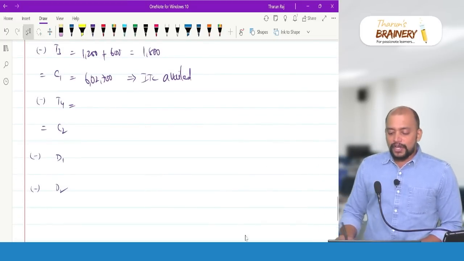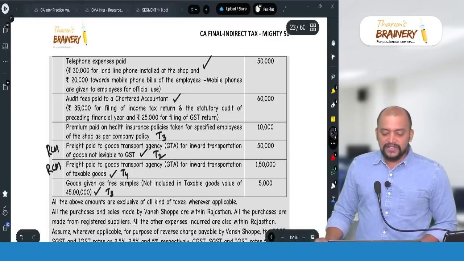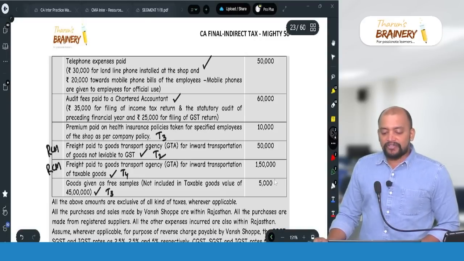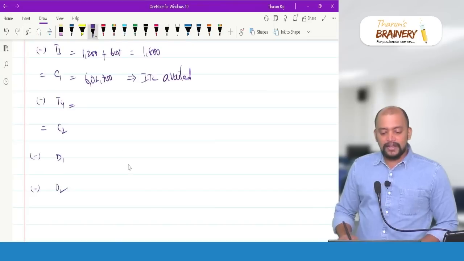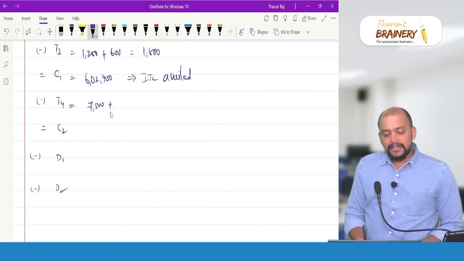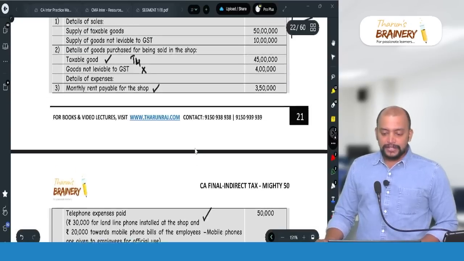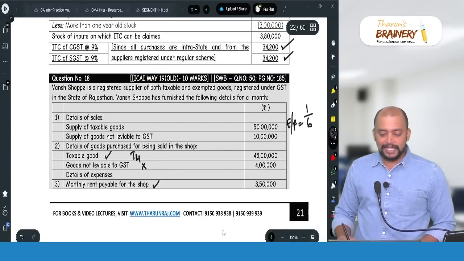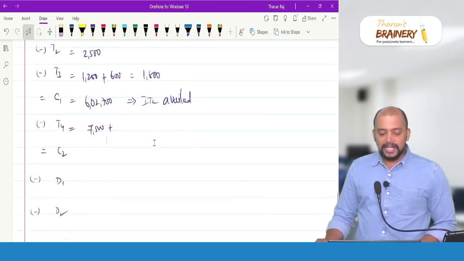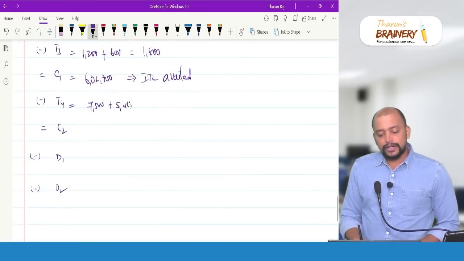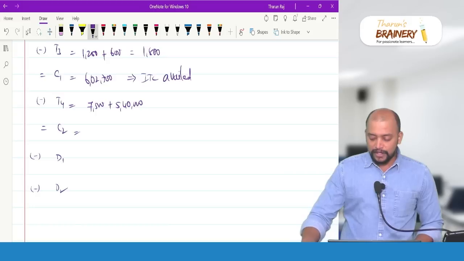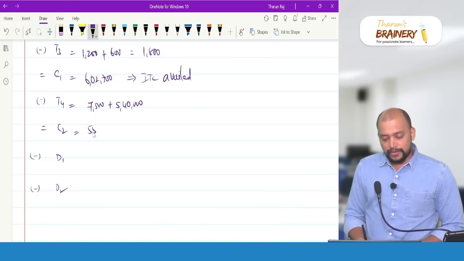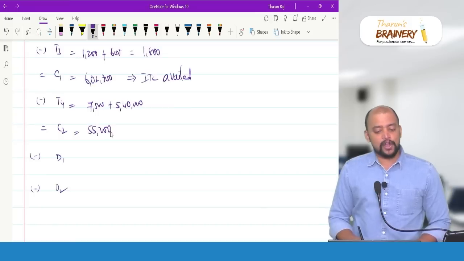T4, so out of these inward supplies, we need to see which is in T4, that is 1,50,000 into 5%, that is 7,500. And even we purchase some goods. So here we purchase some goods, 45 lakhs into 12%, that is 5,40,000. So now we get common credit. 6,02,700 minus 7,500 minus 5,40,000, which will be 55,200 will be common credit.